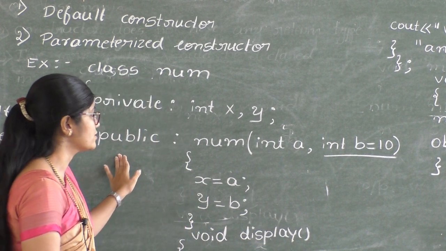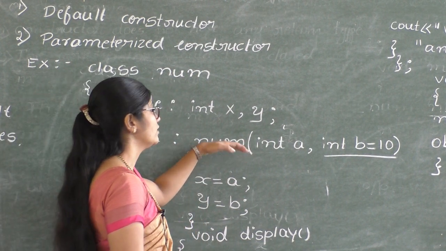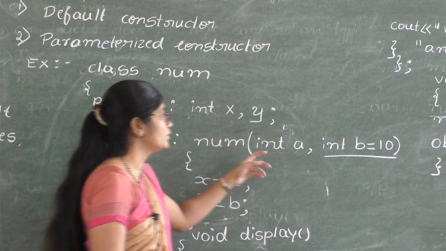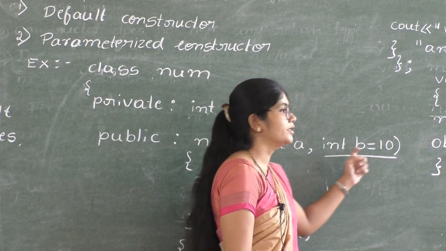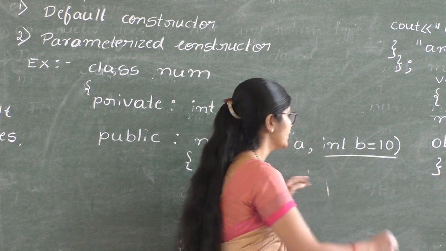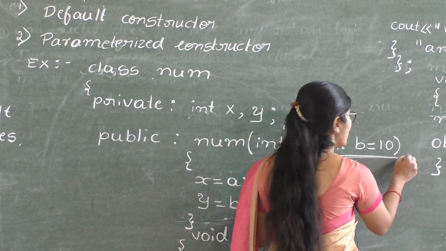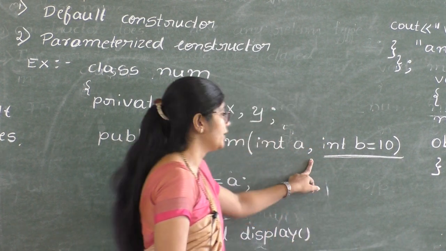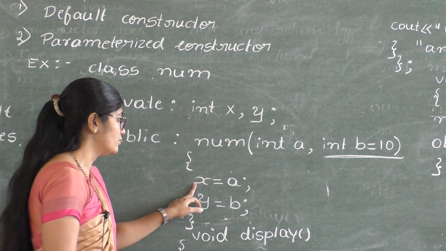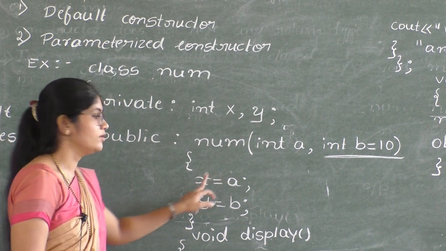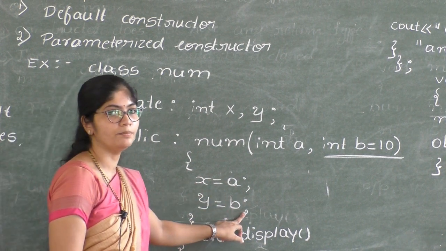Under the public access specifier we have created a parameterized constructor with two arguments, int a and int b equal to 10. Here int b equal to 10 is the default argument. Next, open the curly bracket, value of x is initialized with a, value of y is initialized with b.